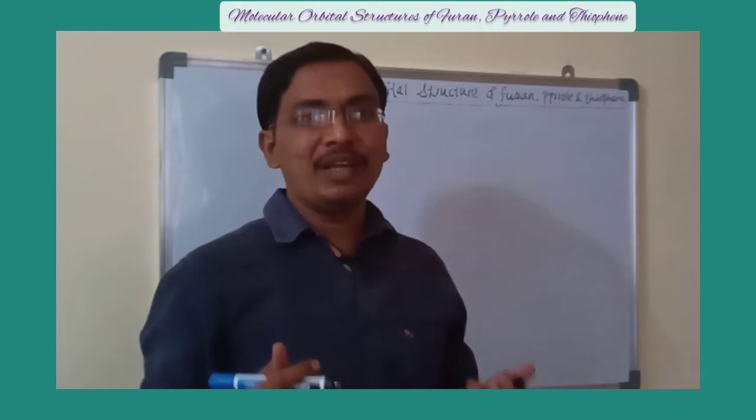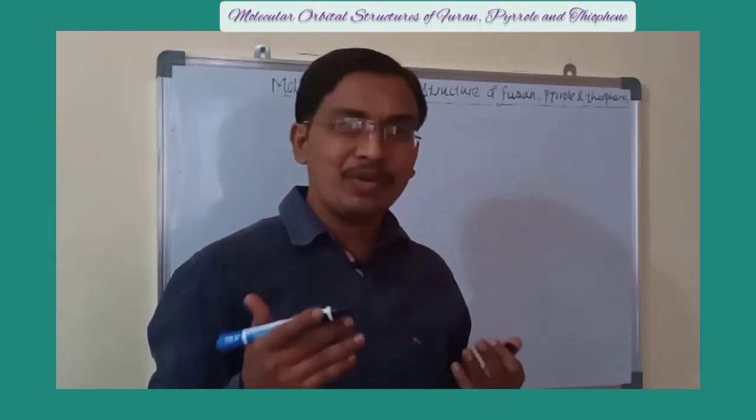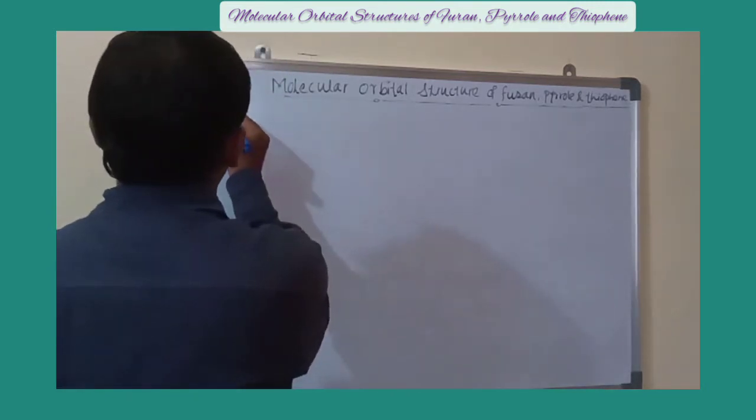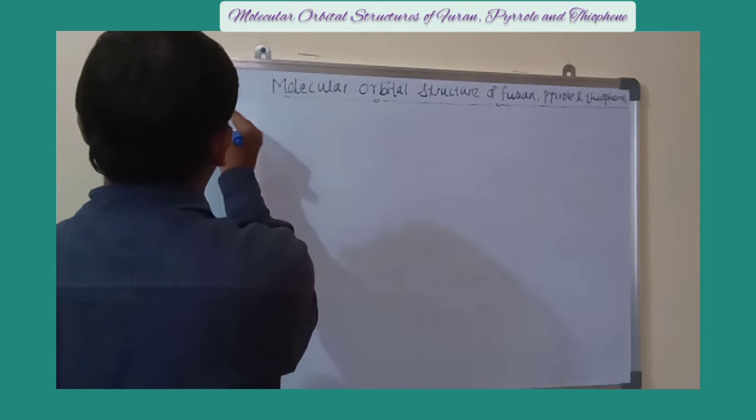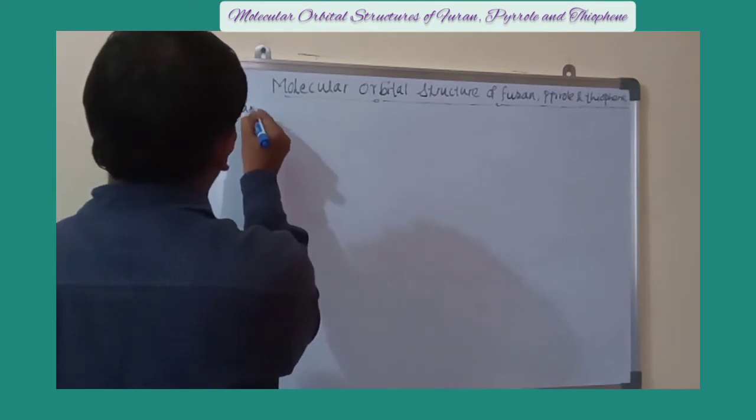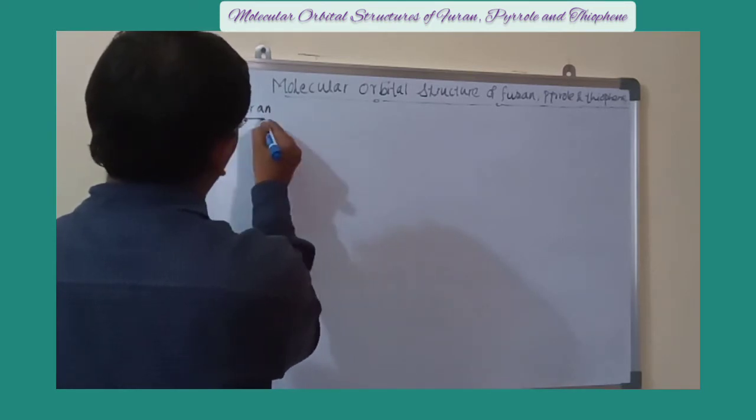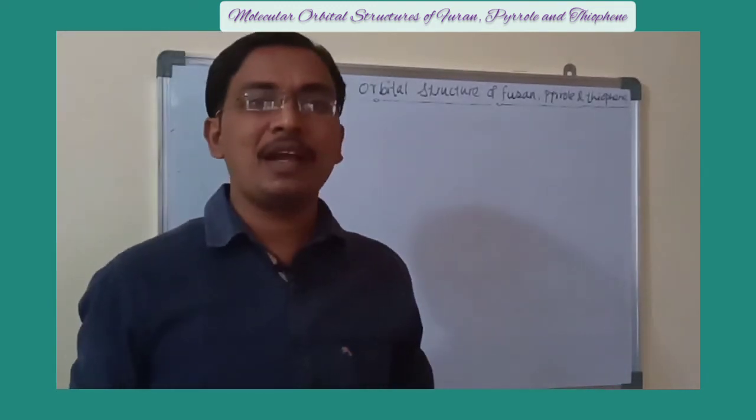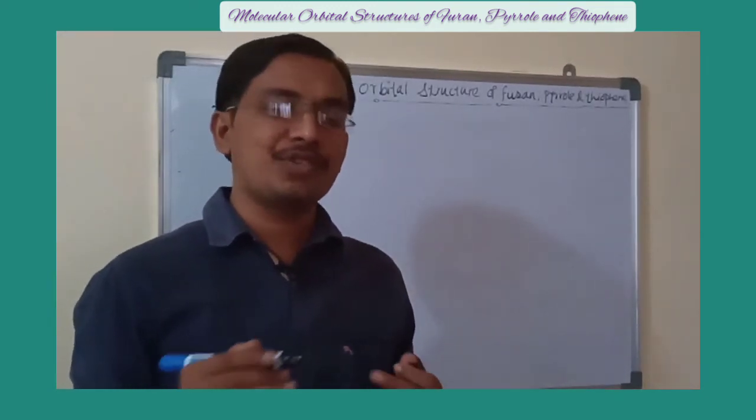Today I am going to deliver a lecture on molecular orbital structure of furan, pyrrole and thiophene. First one is molecular orbital structure of furan. Furan is a 5-membered heterocyclic ring containing 4 carbon atoms and one heteroatom, oxygen.